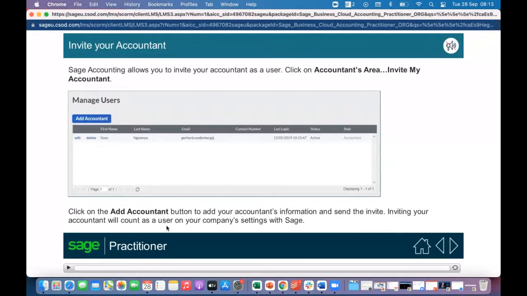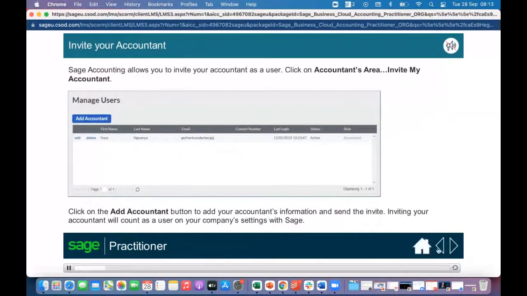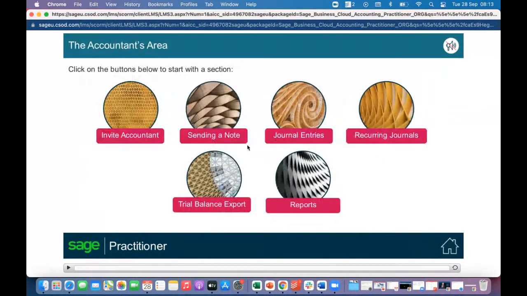Then you'll click on the add accountant button to add your accountant's information and send the invite. Inviting your accountant will count as a user on your company settings with Sage. Remember, when you set up your Sage, you have a limited number of users that you can add, or people that can have access to your profile in order to assist you with your books, maybe create customers, and so forth. So you should be aware that it's going to take up one of your users. Yeah, that's literally it.